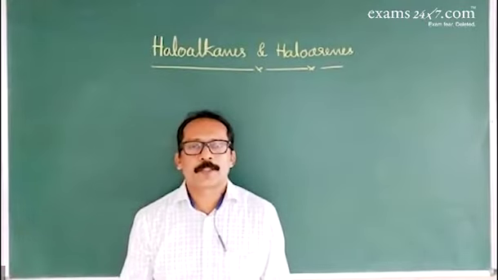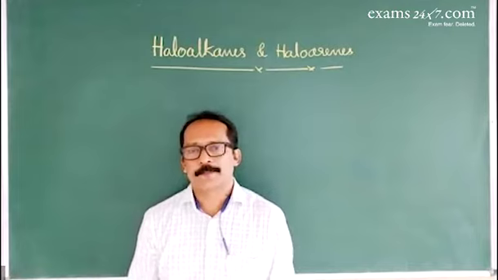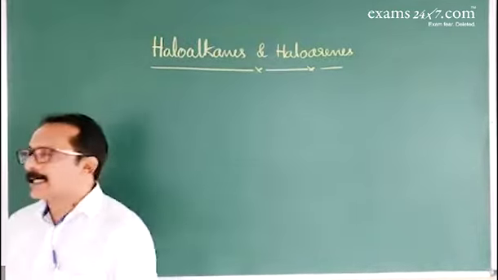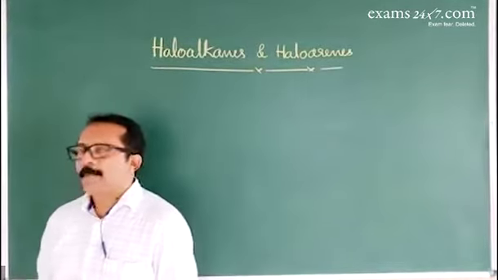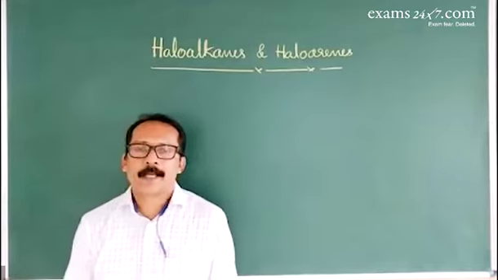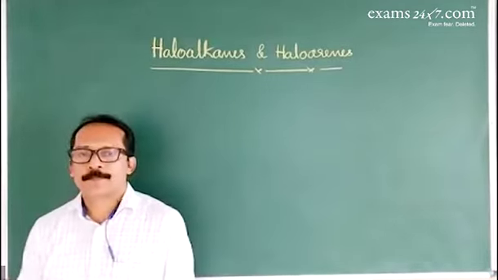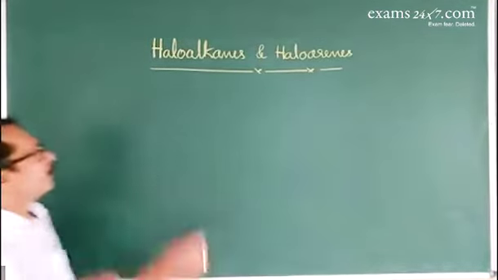Hello students, today's topic is haloalkanes and haloarenes. So haloalkanes and haloarenes, these are halogenated hydrocarbons, aliphatic and aromatic. And there are different types of aliphatic halogenated hydrocarbons.